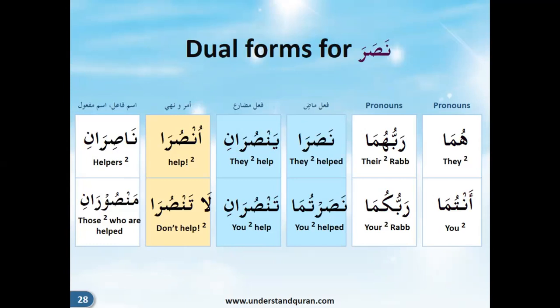Unsura, order for two to help, you two help. La tansura, don't you two help. Nasirani, two helpers. Mansurani, those two who are helped. Right? So mansur is the one who's helped. Mansurani, those two who are helped.